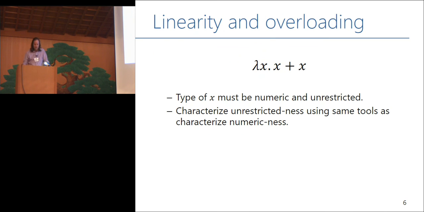So I want to start with a simple example. Here's a function that doubles its argument, right? And what do we know about the type of x? Well, we know that it has to be numeric so that we can add it. And we know that it has to be unrestricted, not linear, because I'm going to use it twice. Now, from a particular perspective like mine, we know how to characterize that first thing of being numeric, right? We want to introduce some sort of type class or qualified type that says, well, x can be instantiated to arbitrary types so long as they're numeric. Can we do something similar for unrestrictedness? Can we characterize unrestrictedness by the sort of operations that we can do on unrestricted values?